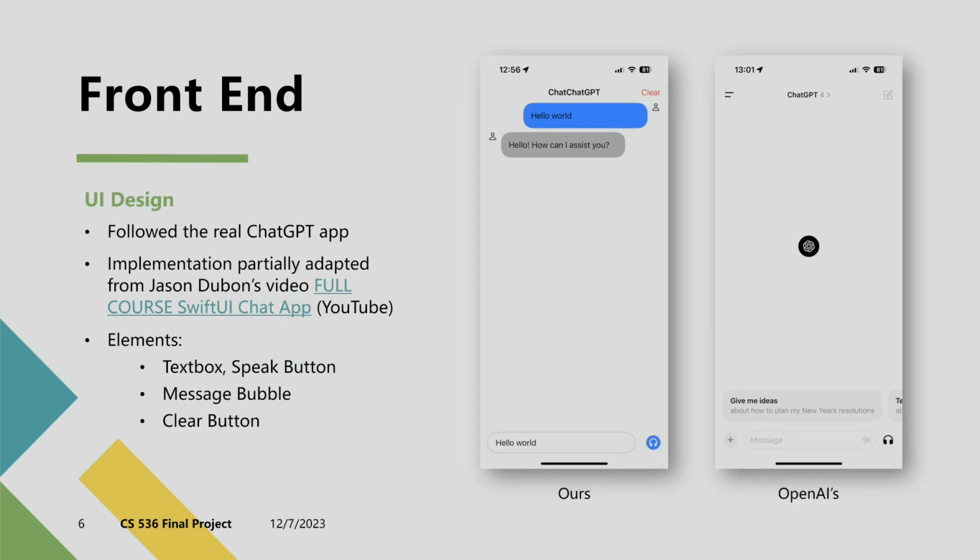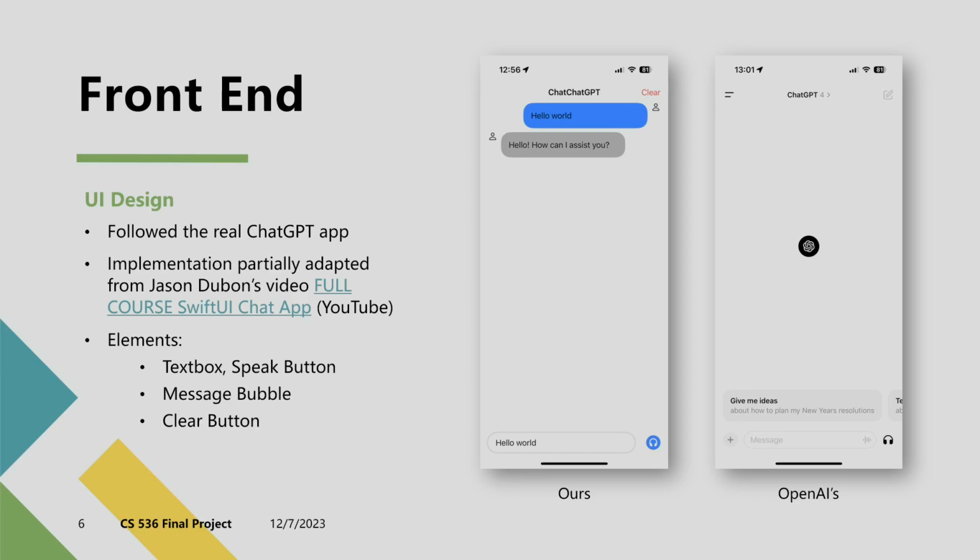Now let me introduce the front end, the client and the mobile app, starting with the UI design. Our UI design is inspired by the ChatGPT mobile app developed by OpenAI, specifically modeled after the design demonstrated in the full course SwiftUI chat app tutorial by Jason Dubon on YouTube.